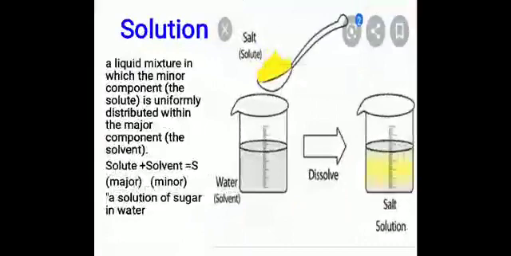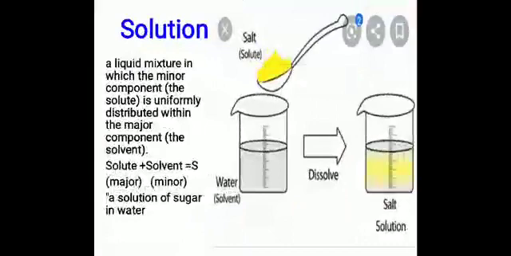For example, here in the spoon having the salt, that salt is a little we are taking, so that is the minor component. The one in the solution having the minor component is called the solute. In the solution, water is there in more quantity, so that is the solvent. The major component substance is called the solvent. So here salt is the solute, water is the solvent, both joined together form the salt solution.